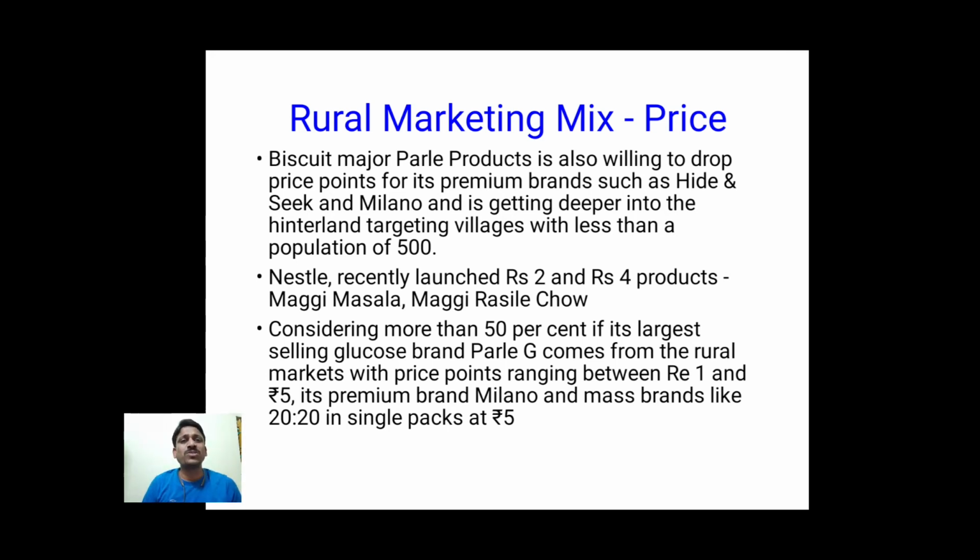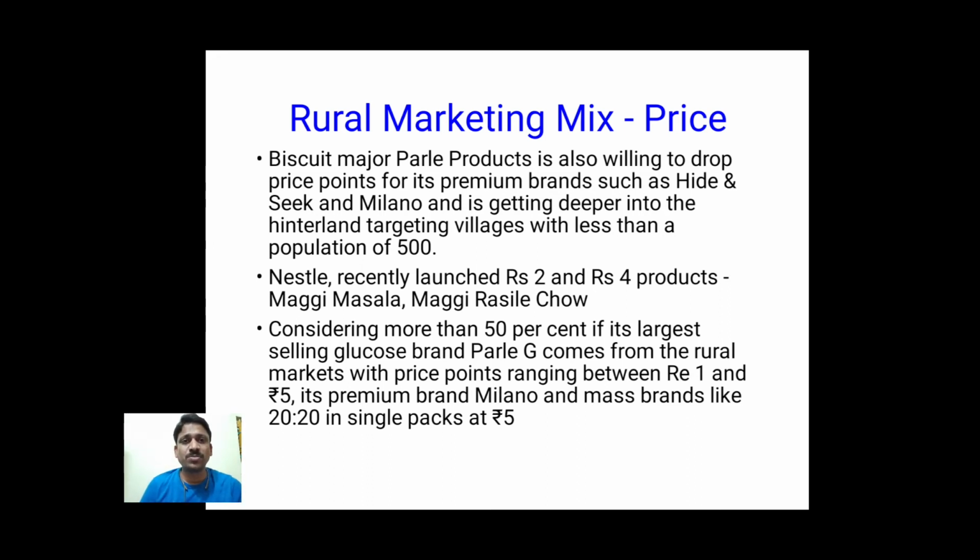So what are the examples of pricing for rural areas? Biscuit major company Parle is willing to drop the price points for premium brands such as Hide and Seek and Milano, and is getting deeper into the hinterland, targeting villages with a population of less than 500. Even in villages with a population of less than 500, it is ready to enter.